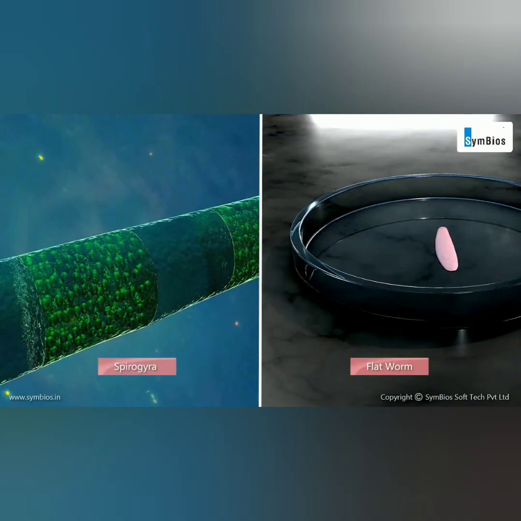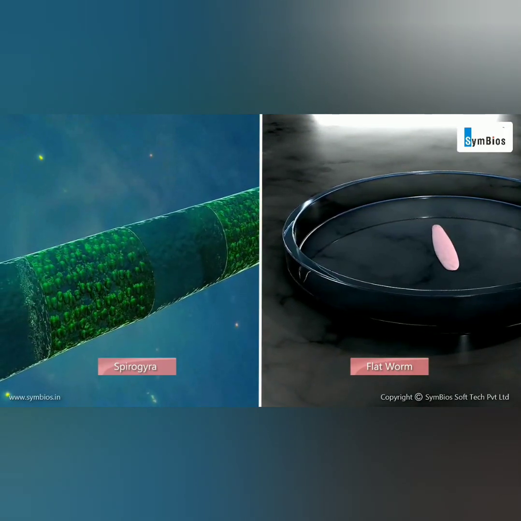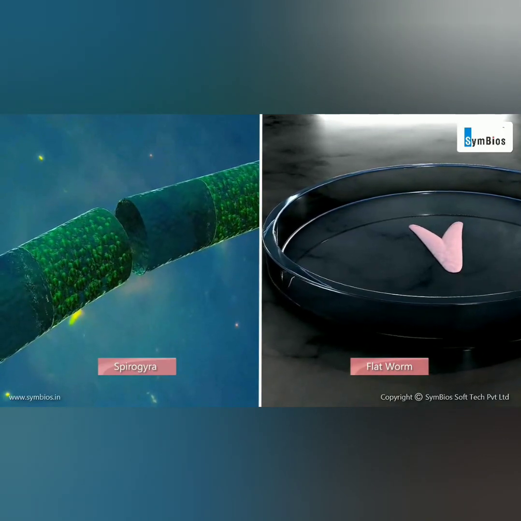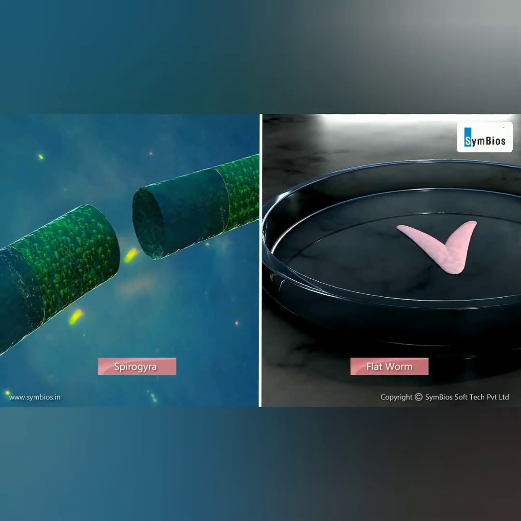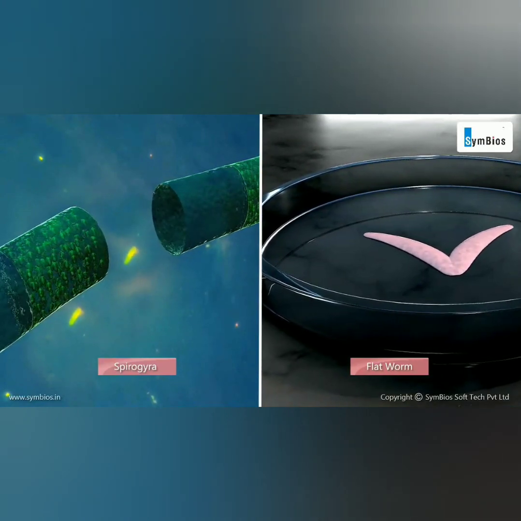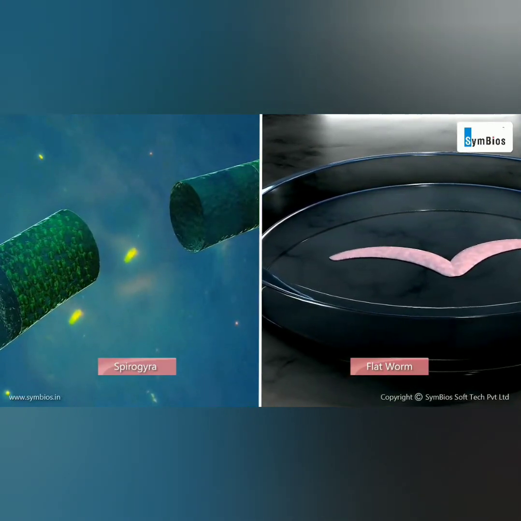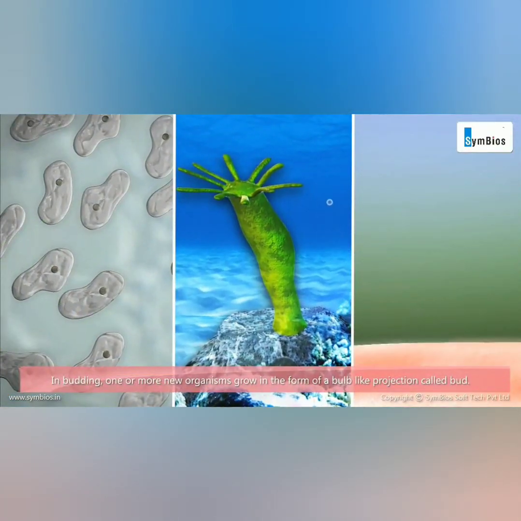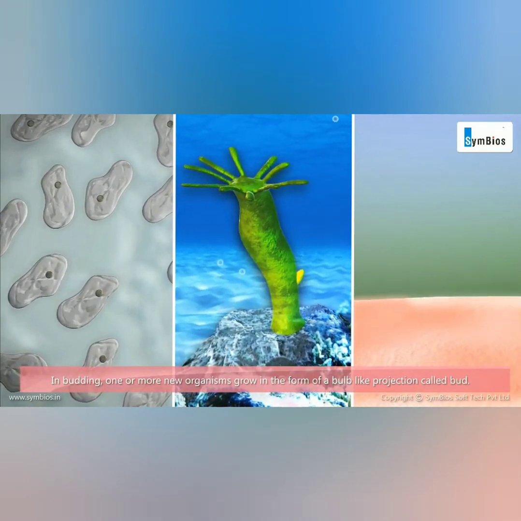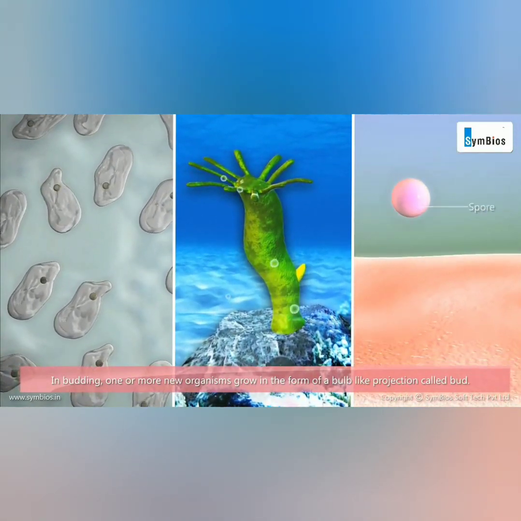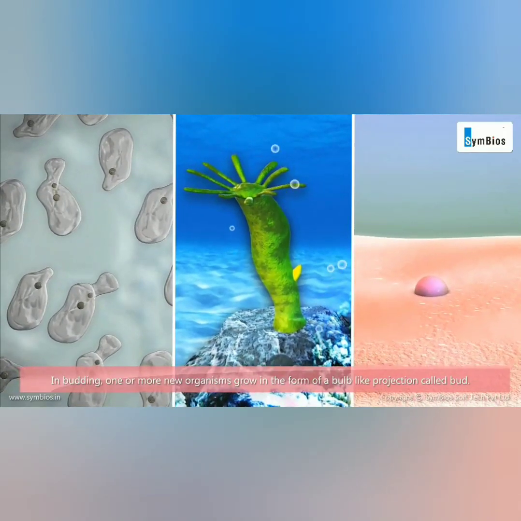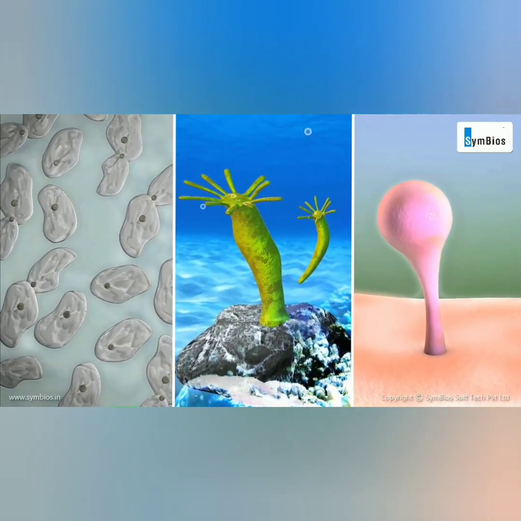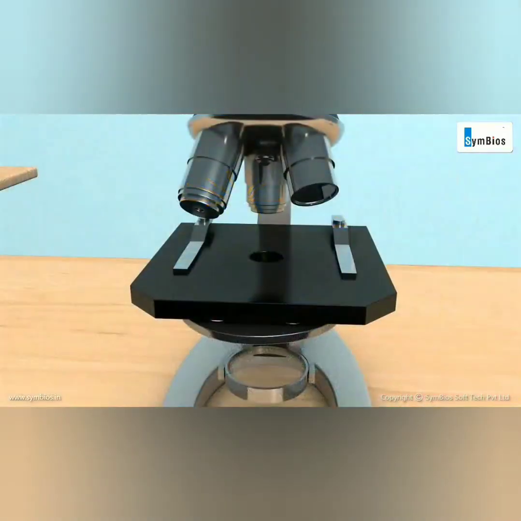One more process of asexual reproduction is fragmentation. In that, Spirogyra or flatworm will divide themselves into fragments and each fragment will give rise to a new individual. The filament of a Spirogyra or the worm can produce two organisms by fragmentation. Having studied budding in yeast, let us start studying budding in hydra. The same will happen: an outgrowth will be formed and then it detaches from the parent body and starts growing individually.